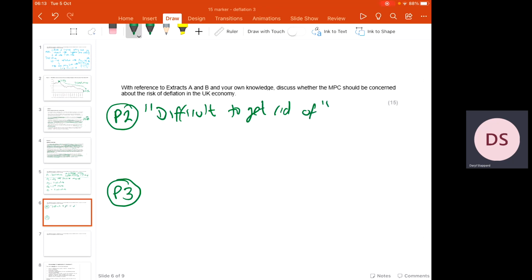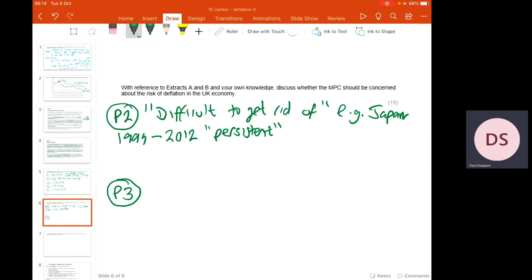And it's always useful to back up any kind of statement that you make. You could talk about Japan, that had ongoing deflationary problems from 1999 to 2012. So it seems to be a really persistent problem. So I'm backing up that statement. It's difficult to get rid of.